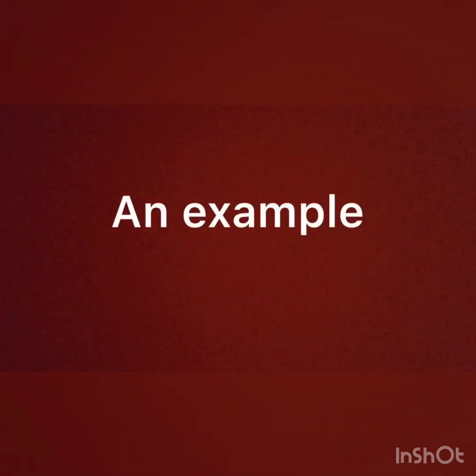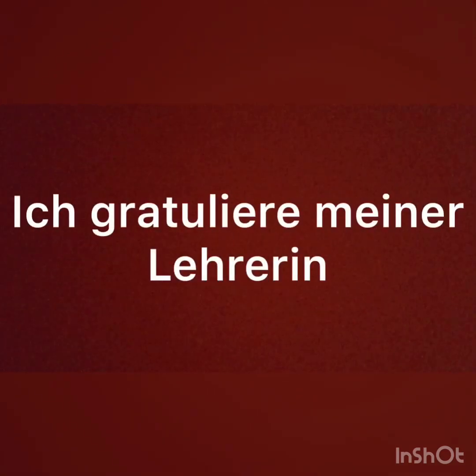Now let me give you one more example where there will be no object but there will be who and whom. This is a bit confusing, but please focus on the sentence. Look at the screen. The sentence is Ich gratuliere meiner Lehrerin, which means I congratulate my teacher. In this sentence there is no object, there is no thing, which means a sentence can also be complete without accusative. It is not important to have accusative in a sentence.